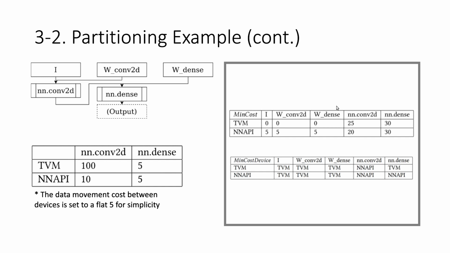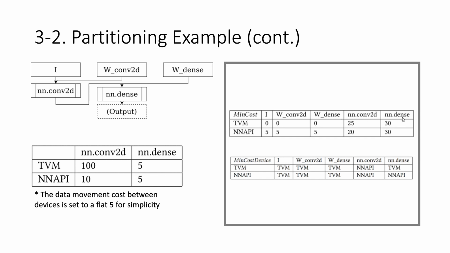And then we have the cost of W dense, which is another argument to the dense operator, and that's 0 because it's already on the TVM managed memory. And finally, we have the cost to perform the dense operator on TVM, and that is 5. So adding these 3 items, we get 30 here.